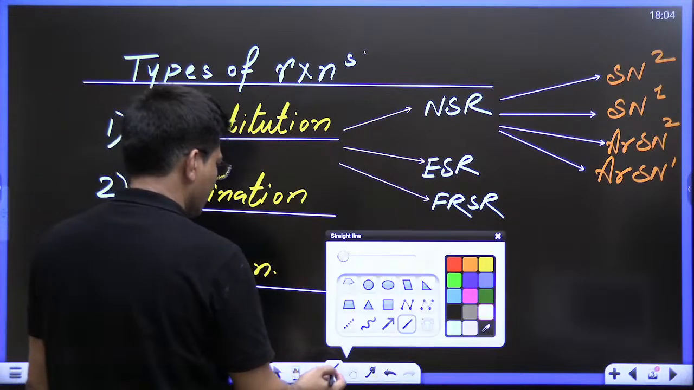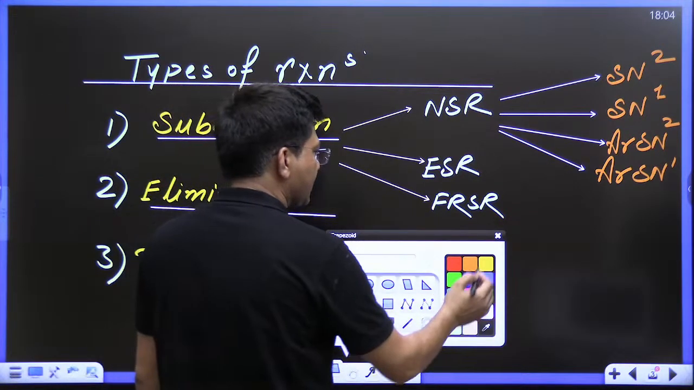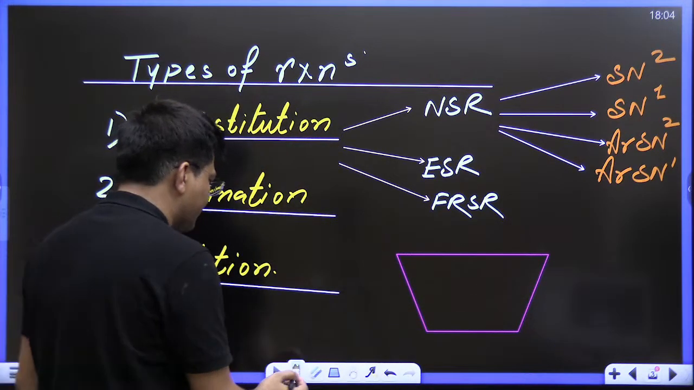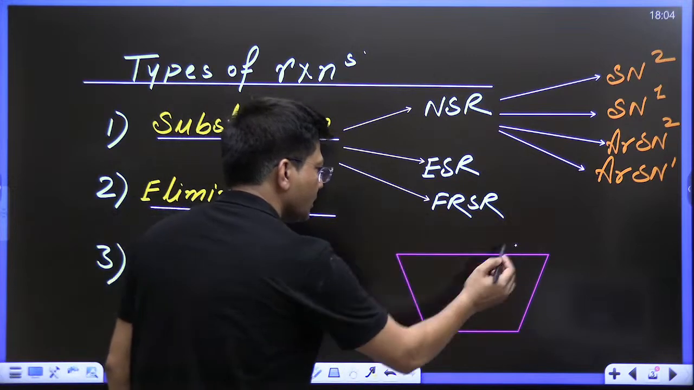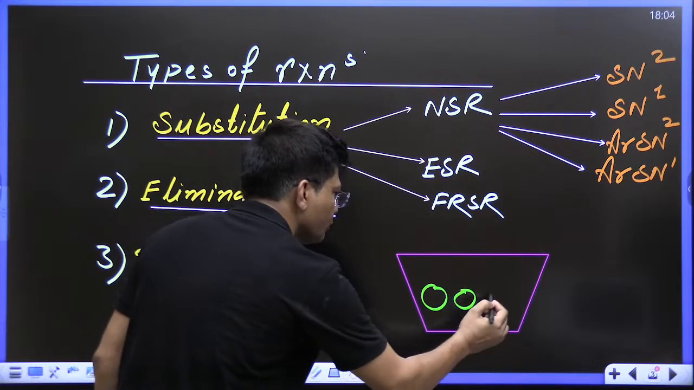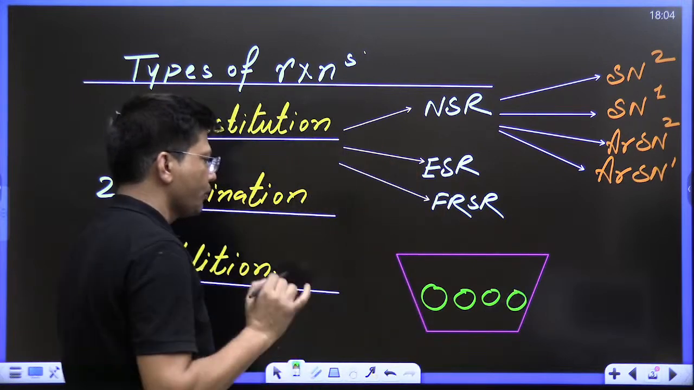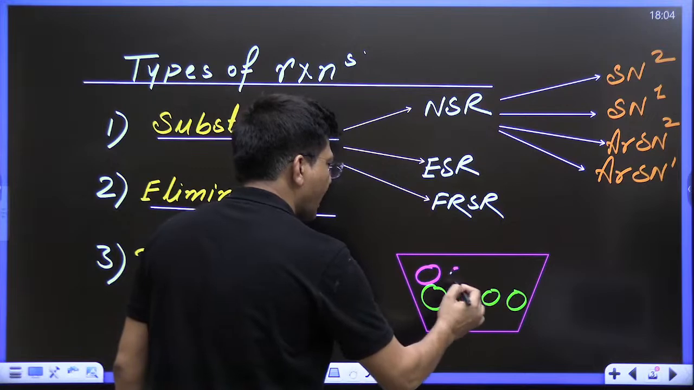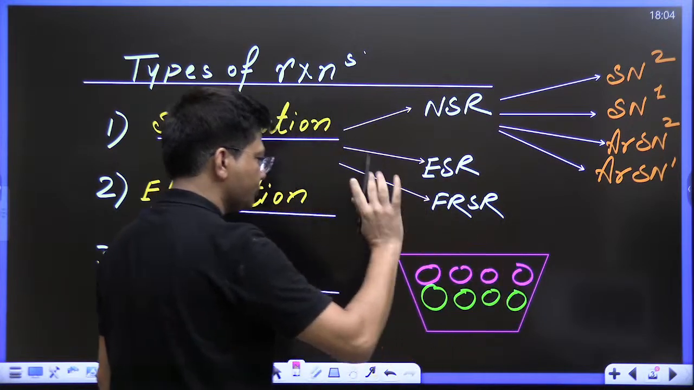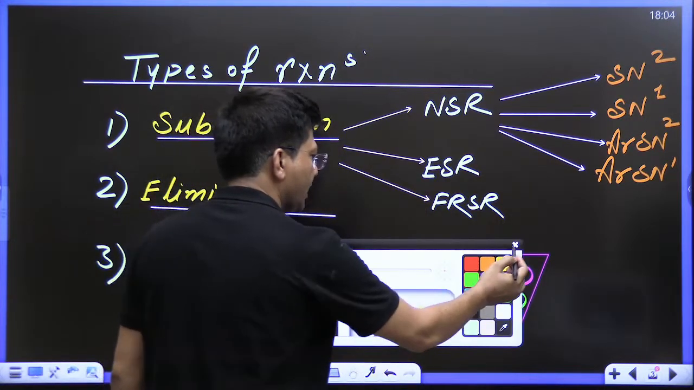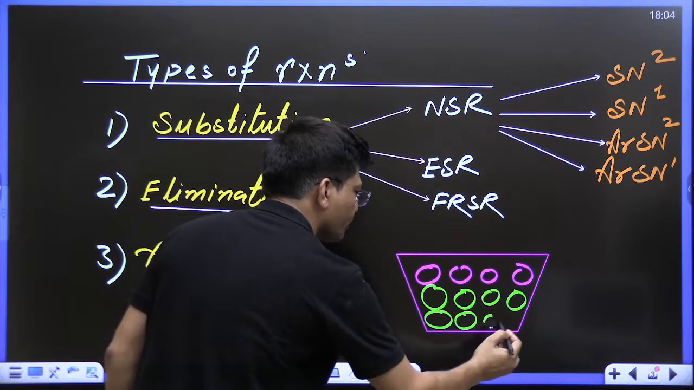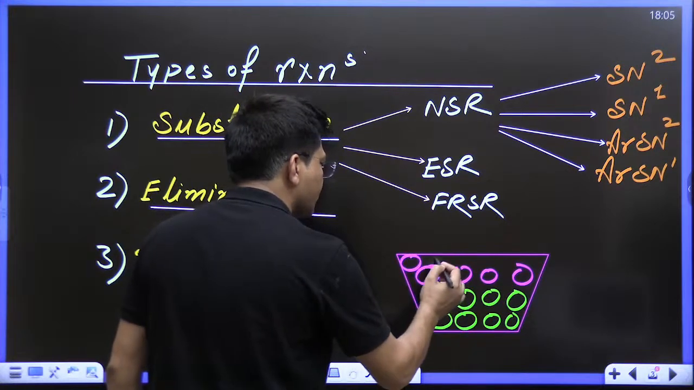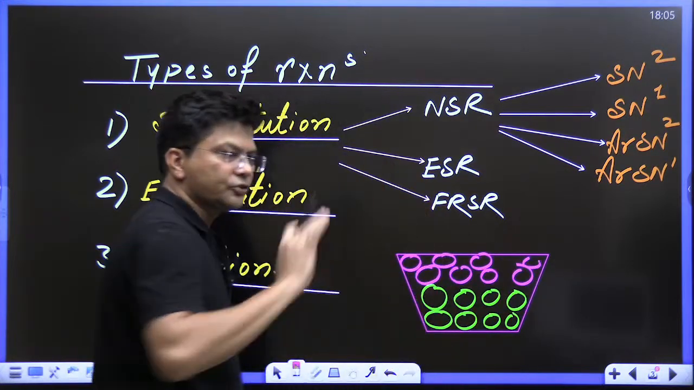Suppose you are provided with one bag. This is one bag. And if I say in this bag, 1, 2, 3, 4, 4 mangoes are there, and in this bag, 4 apples are there. And the bag is full. Let me write down some more mangoes. 1, 2, 3, 4. 8 mangoes and 8 apples are there. Now the bag is full.